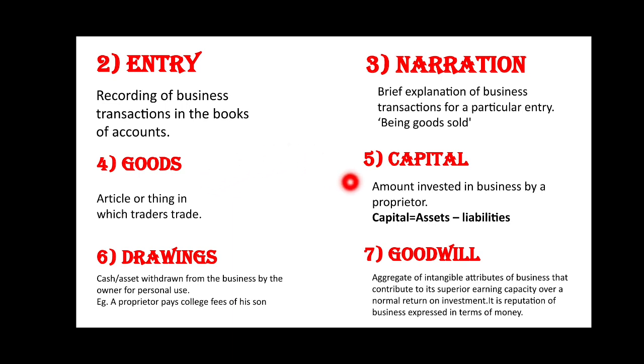Next is capital. Capital is the amount invested in the business by a proprietor. Capital is the excess of assets over liabilities. Drawings. The amount of cash or the value of goods or assets withdrawn from the business by the owner of the business for his personal use is called drawings. For example, a proprietor pays college fees of his son, means his personal expense is done out of business money. So it is called drawings.